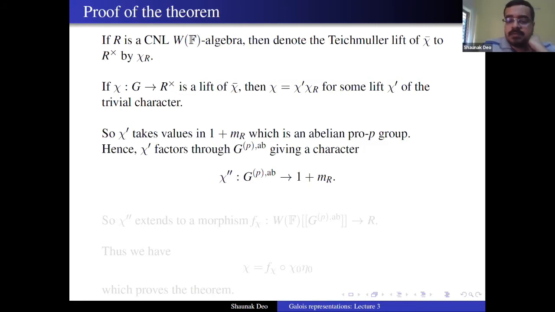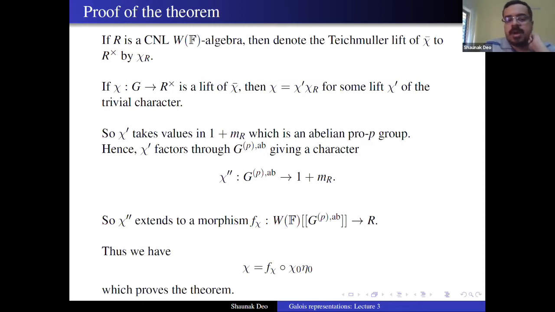Now a character like this, which is continuous, will extend to a continuous morphism from the completed group ring to R. It's like the usual property of group rings, but we are only applying it to the completed group rings. Whenever you have a character from a group to some ring, you can extend it to a ring homomorphism from the group ring to that ring. It's the same thing here, with the same logic. So this chi double prime will extend to a morphism f_chi from W(F)[[G_P^ab]] to R.